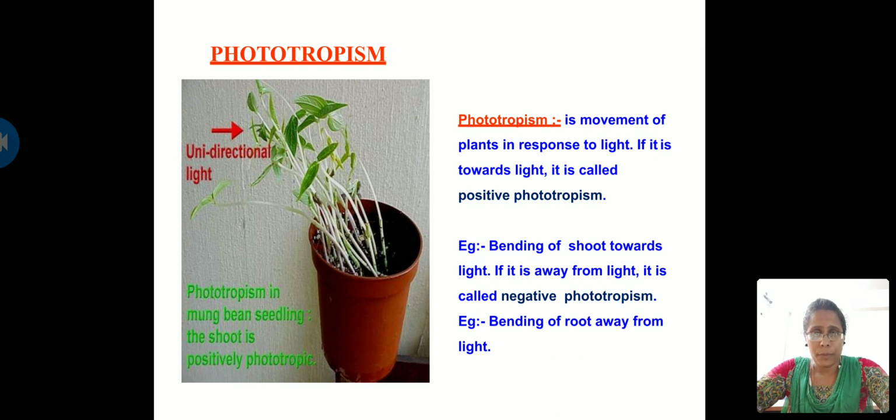For example, if you take a potted plant, put a hole beneath the pot. Now put the potted plant in a slanting way. Now after 2 days, observe the direction of the shoot system and the root system. So the shoot moves upwards, that is towards the direction of light. Since you kept a hole beneath the pot, the root starts protruding outside the pot, and these roots are facing towards the ground, that is opposite to the light, and thus you can say roots possess negative phototropism and the shoot system possesses positive phototropism. So I hope you understood what is phototropism.